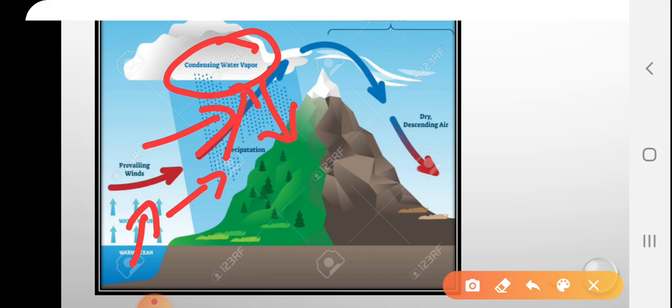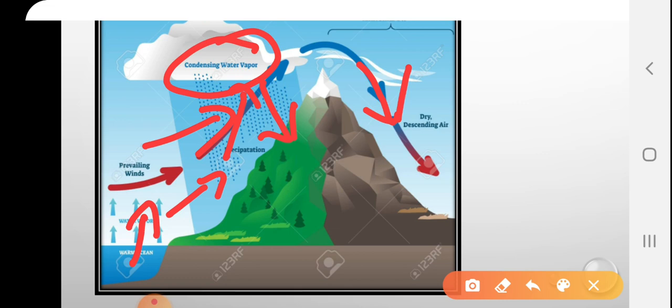After heavy rainfall, the wind becomes dry, and just opposite to the heavy rainfall region, that is the leeward side of the mountain, they get dry descending air. The leeward side of the mountain does not receive rainfall due to the descending dry air.